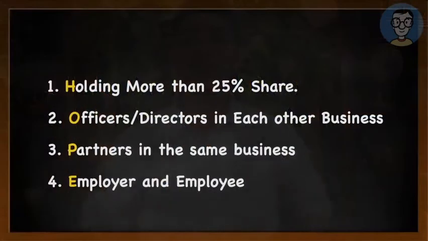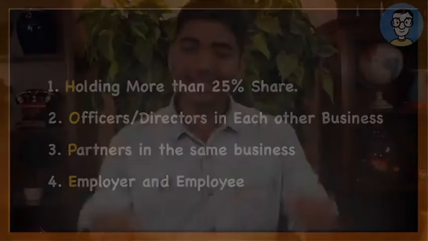Now let us go to the third scenario, in which the parties will be treated as related persons. The third scenario says, if two persons are partners in the same business, then these partners will be treated as related persons. Let us take one example to understand this.